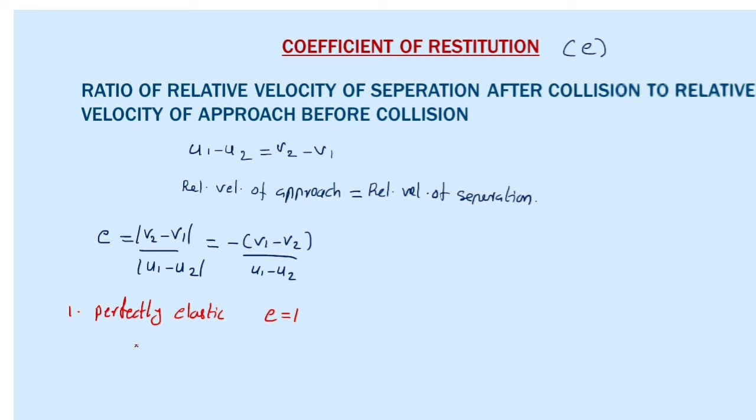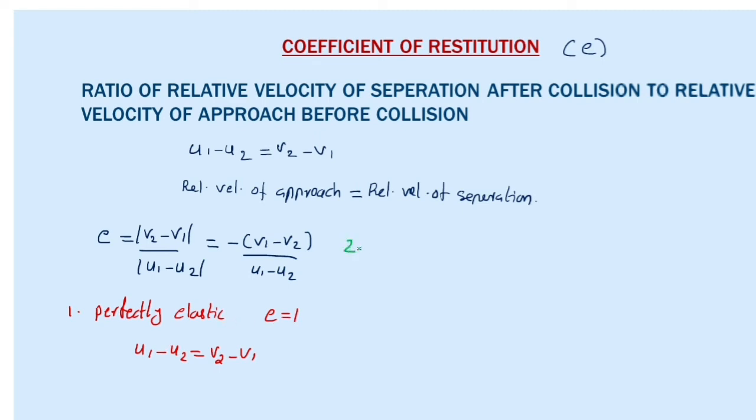The meaning is that u1 minus u2 is equal to v2 minus v1: the relative velocity of approach before collision is equal to the relative velocity of separation after collision. So a perfectly elastic collision can be identified when e is equal to 1.